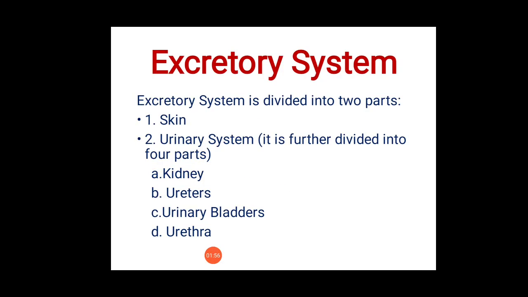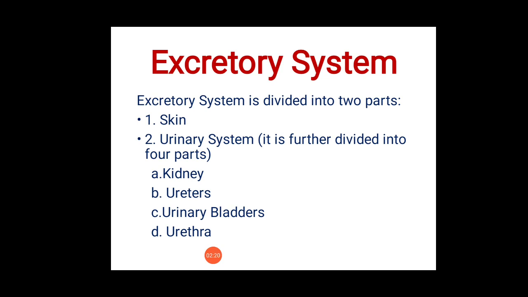Last is the excretory system. Excretion is a process by which waste products are removed out of the body. Among the organs that contribute toward the elimination of waste products are the skin, lungs, kidneys, and the gastrointestinal tract. The excretory system is divided into two parts: skin and urinary system.